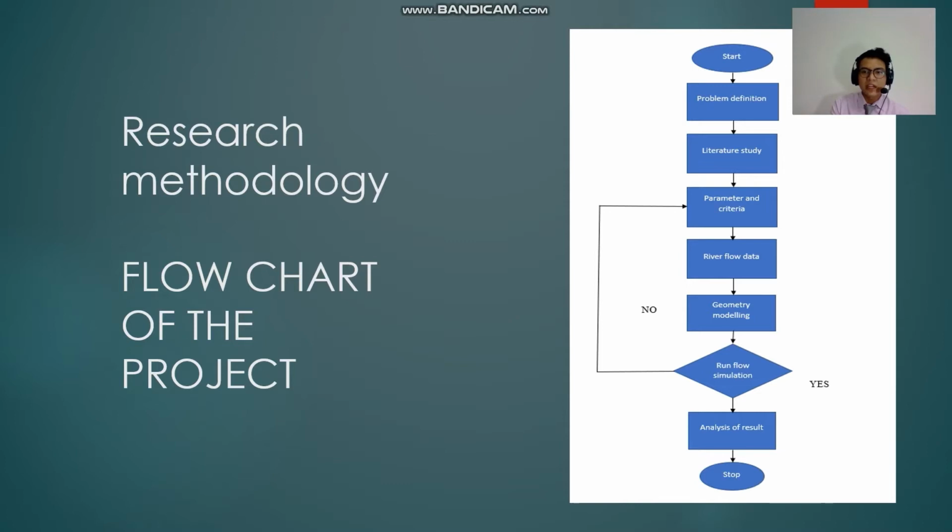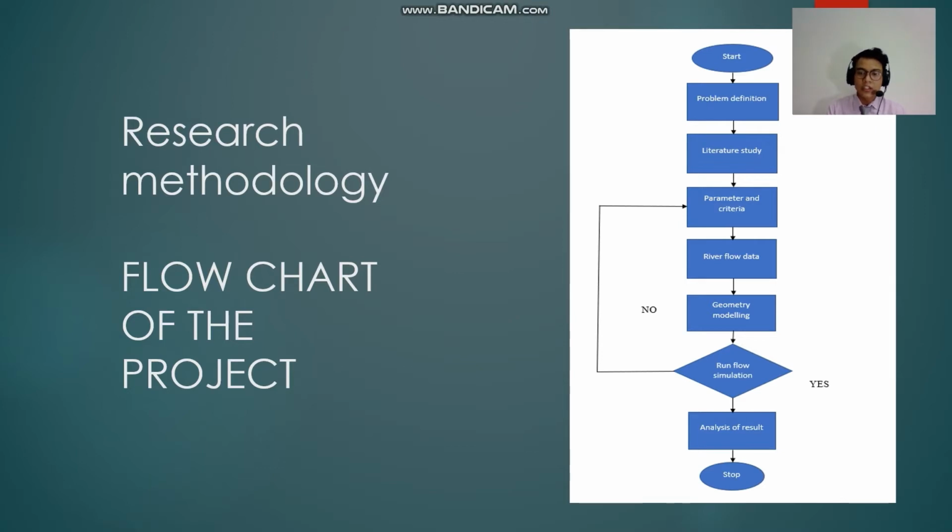Okay, this is my flow chart of the project, which is the research methodology. The first one, we start with the problem definition, as I explained before. The second one is the literature study. The third one is the parameters and criteria that we have to consider. Then we go through to the river flow data. We take the river flow data, such as the flow rate and the velocity of the river.